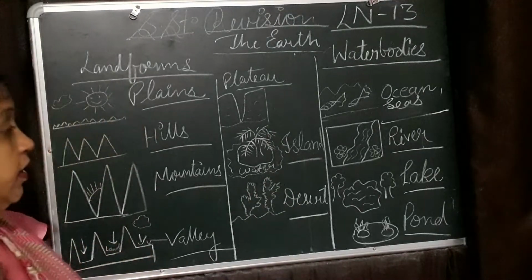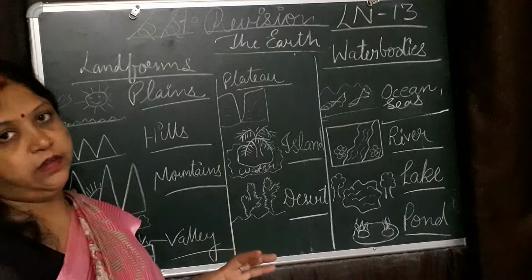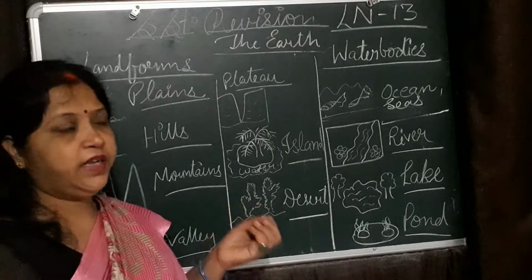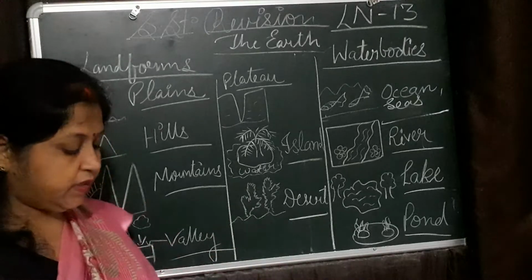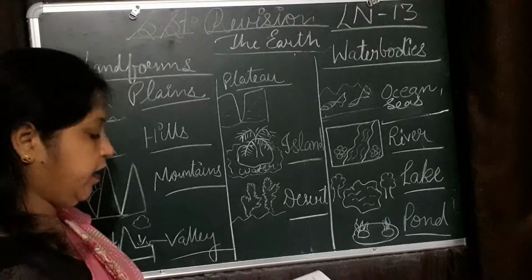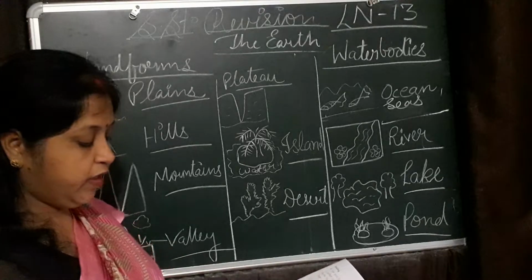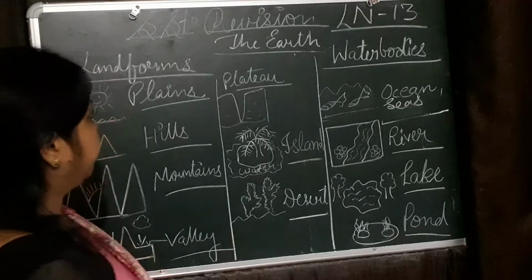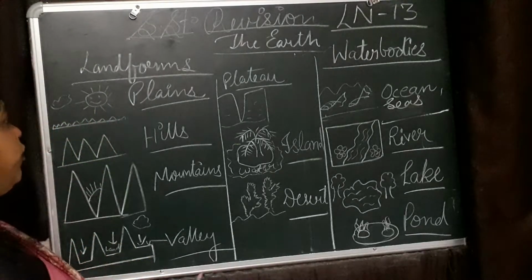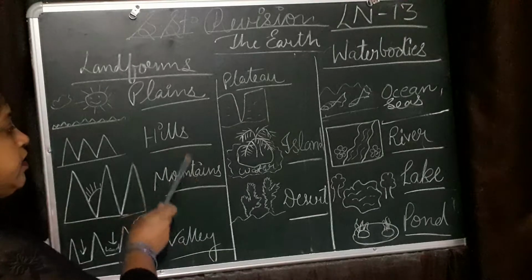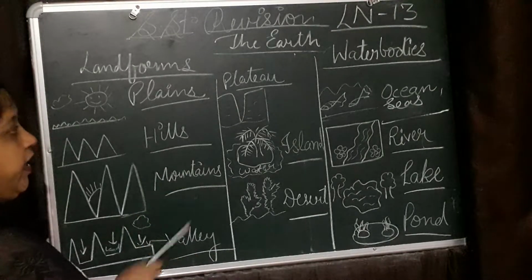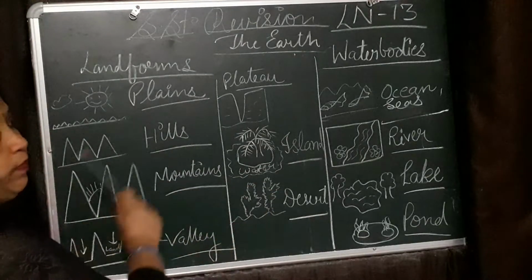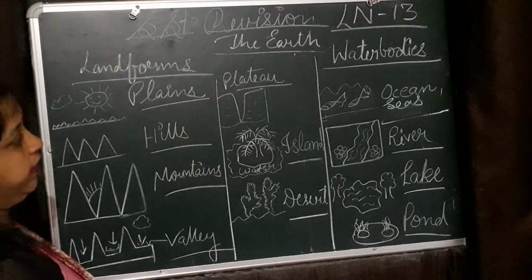Desert. Desert is a dry area. Okay. Here we found cactus, date, palm trees. Some parts of the earth with very little or no rain are covered with sand. They are called desert. Okay students. So different type of landforms are plains, hills, mountains, valley, plateau, island and desert. Plateau is known as tableland.